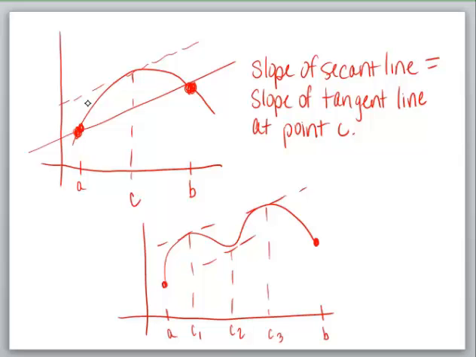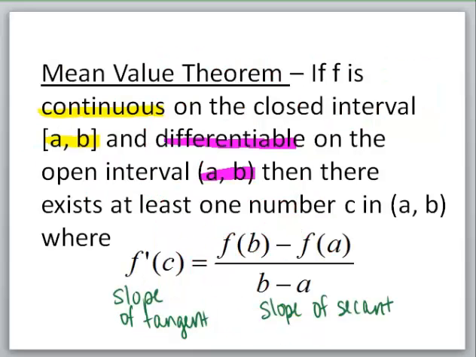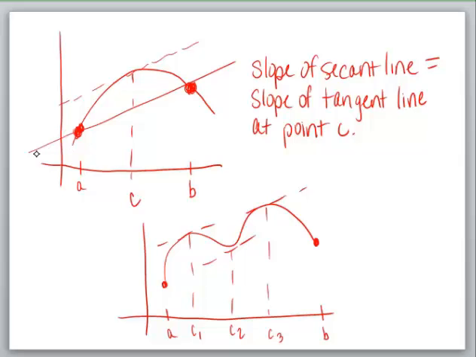Notice how it is continuous on the closed interval and differentiable on the open interval. In both cases, continuous on the closed interval and differentiable on the open interval. This is the big part. The slope of the tangent, so we're looking at tangent lines to the curve, is the same as the slope of the secant. If you look at these pictures, I've drawn in right here the slope of the secant. Look how the slope of the secant, approximately right here, the slope of the tangent is equal. So there's one value of c in that case.